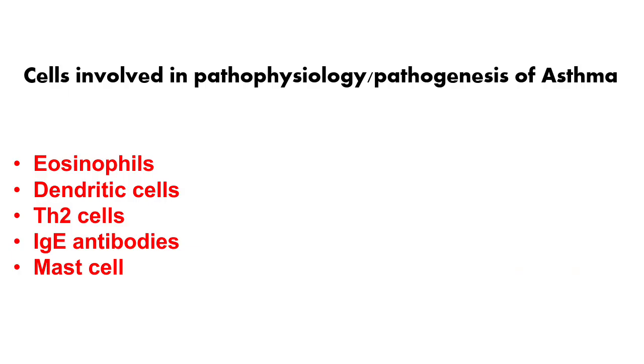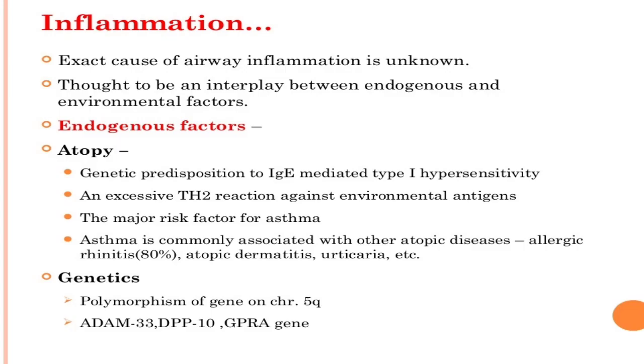Now these are the main cells involved in the pathophysiology of asthma. These are the main players, that are eosinophils, dendritic cells, Th2 cells, IgE antibodies, and mast cells. So it is a diagram.